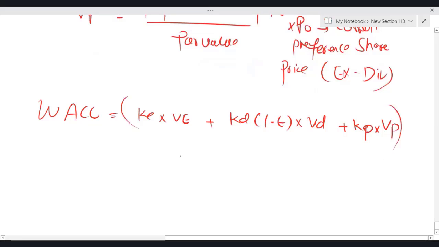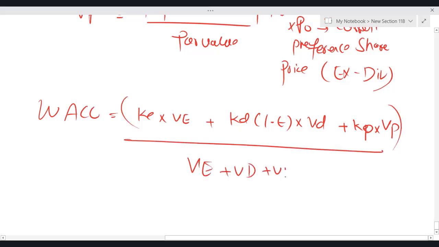Whatever comes, everything is divided by VE plus VD plus VP. So KE multiplied by VE plus KD (1 minus T) multiplied by VD plus KP multiplied by VP, and the entire answer will be divided by the sum of market value of equity plus market value of debt plus market value of preference shares.